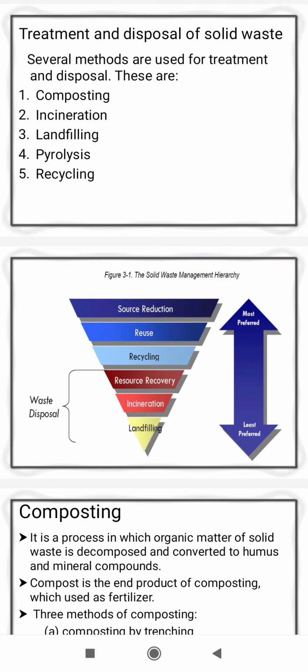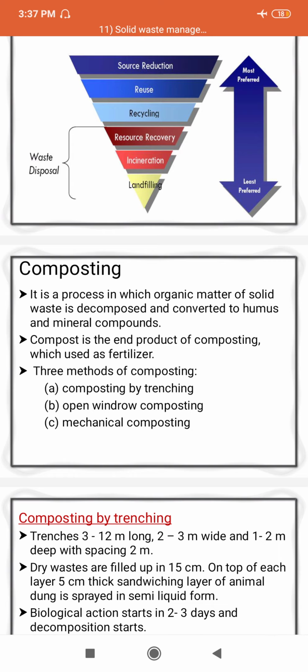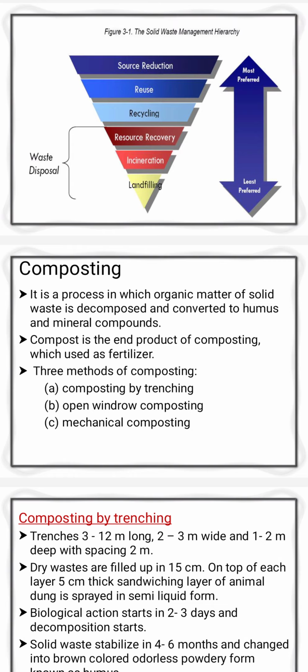Recycling we already discussed, and now you can see the definition of composting. Composting is a process in which the organic matter of solid waste is decomposed and converted to humus and mineral compounds. That means whatever organic, biodegradable waste there is, you can convert it into humus. Humus is the end product of composting, where all the waste is converted into humus and mineral compounds.